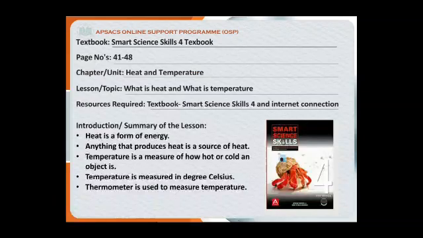Introduction or summary of the lesson: heat is a form of energy. Anything that produces heat is a source of heat. Temperature is a measure of how hot or cold an object is. Temperature is measured in degrees Celsius. A thermometer is used to measure temperature.